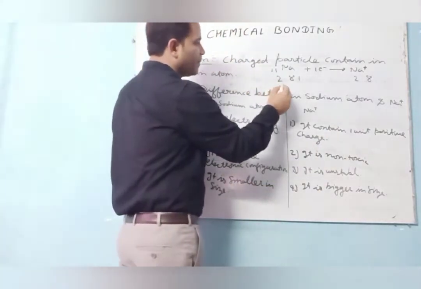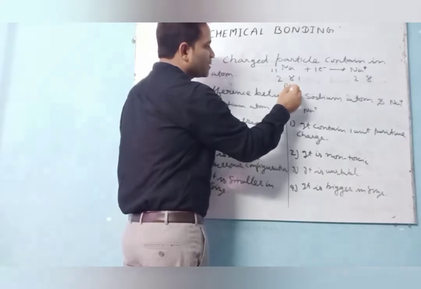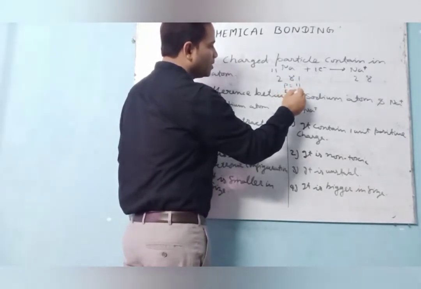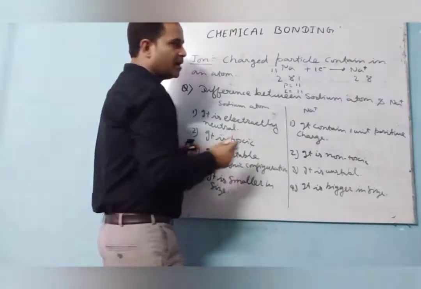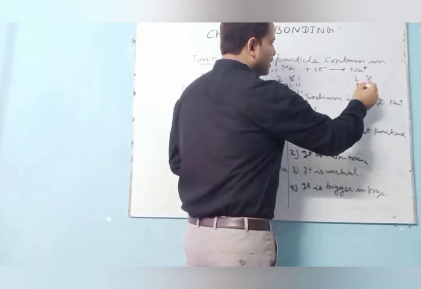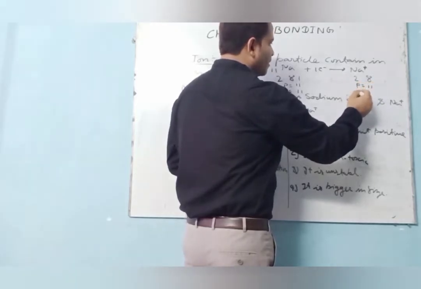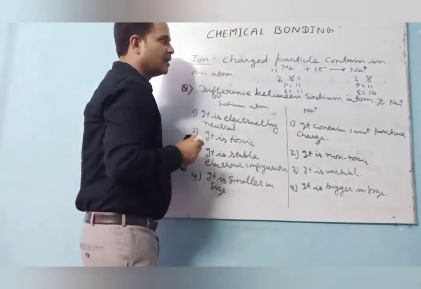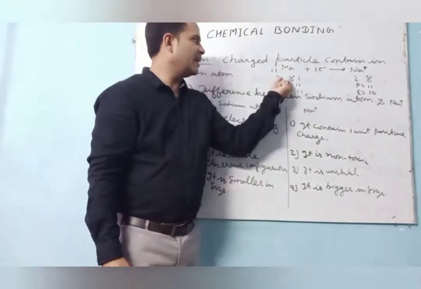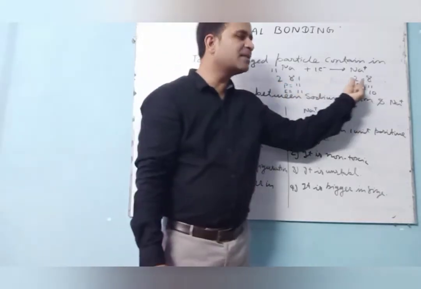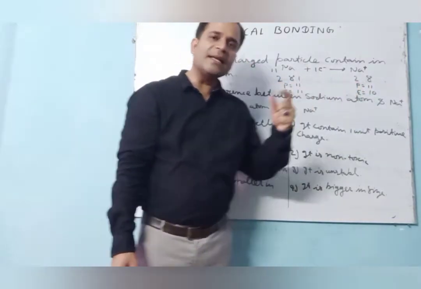So see here, the number of protons is 11 and the number of electrons is also 11. Now here the number of protons is 11, but the number of electrons is 10. So see what I am saying here: the number of shells is 3, but here the number of shells is only 2.